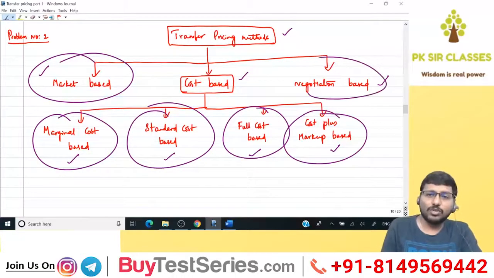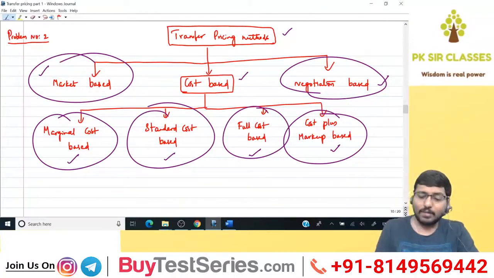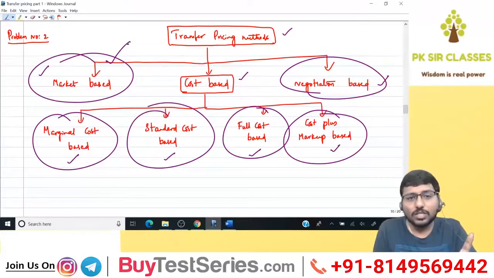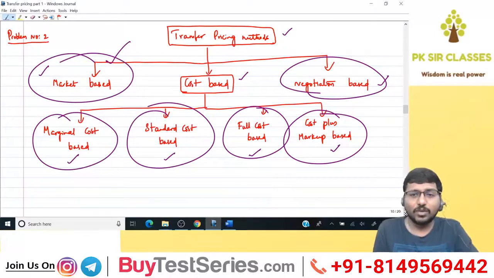Apart from that, we have negotiation based. That's nothing but 2 divisional managers negotiate and then finally arrive at a price. Apart from that, we have something called market price based. So now we're going to concentrate on the first one, that is the market price based transfer pricing method.